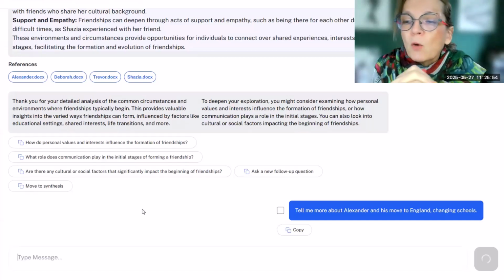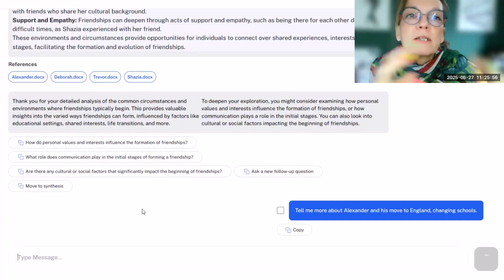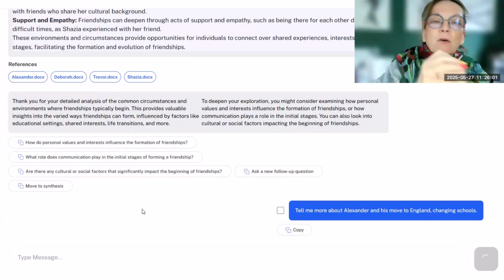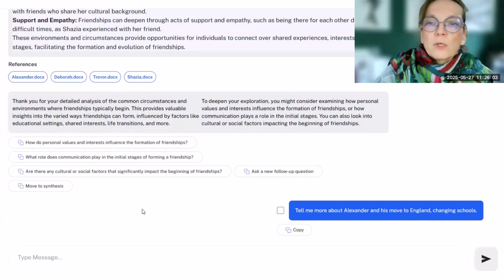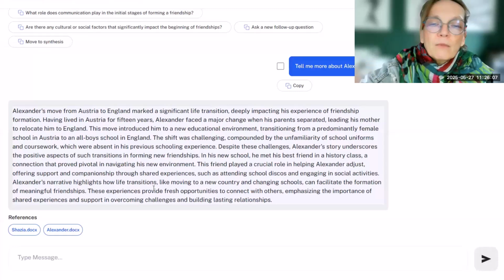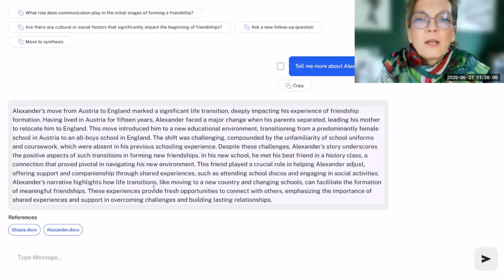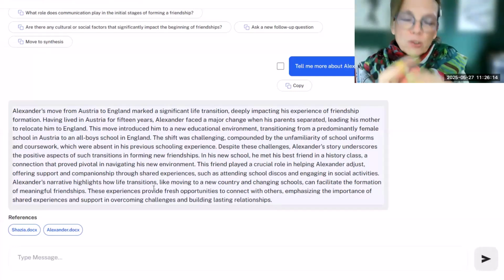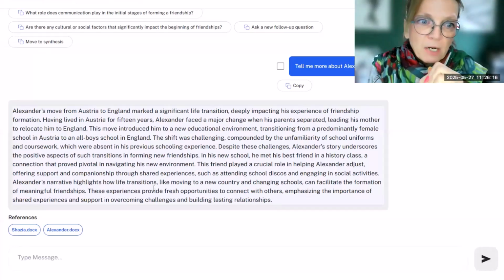What we're also going to see now is that the answer is getting much more detailed than when it analyzes all 4, even if you put more data into it. See, now we get an entire longer paragraph. Before we only had one sentence kind of only hinting at it. So if you ask only about one case, you would always get a more extended answer.